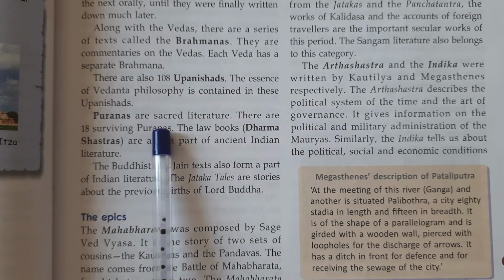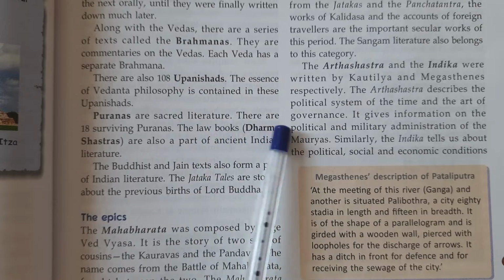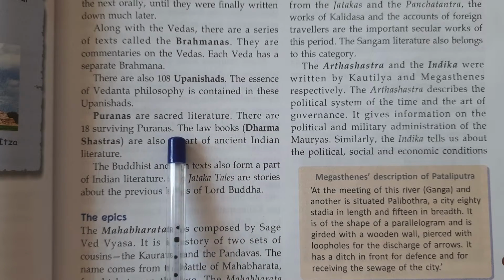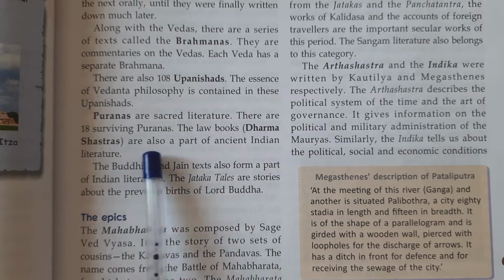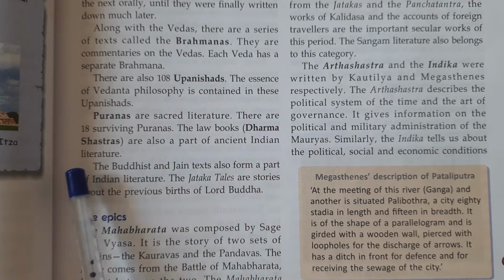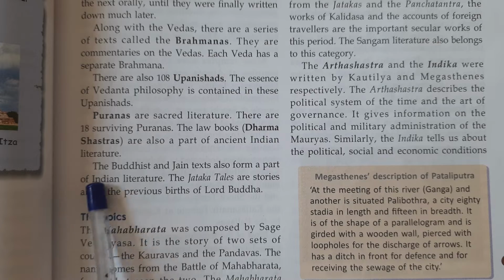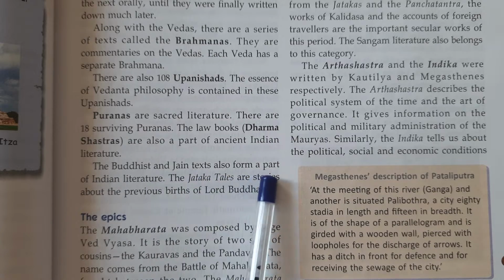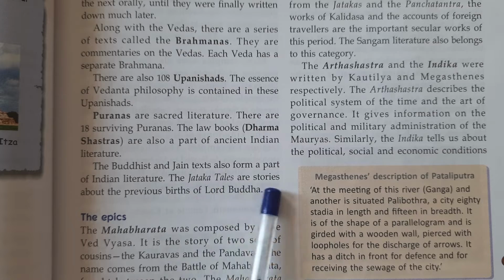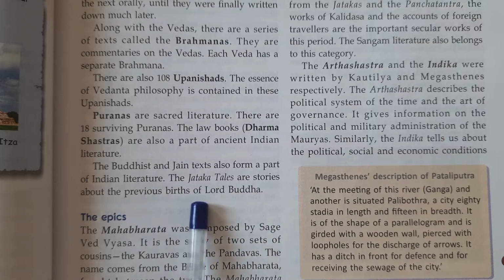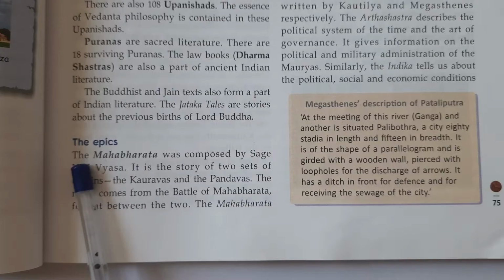Puranas. Puranas are sacred literature. There are 18 surviving Puranas. The law books, Dharma Shastras, are also a part of ancient Indian literature. The Buddhist and Jain texts also form a part of Indian literature. The Jataka tales are stories about the previous births of Lord Buddha.